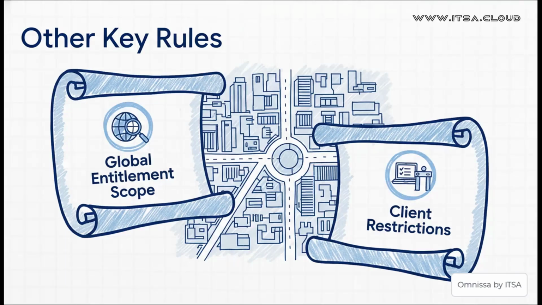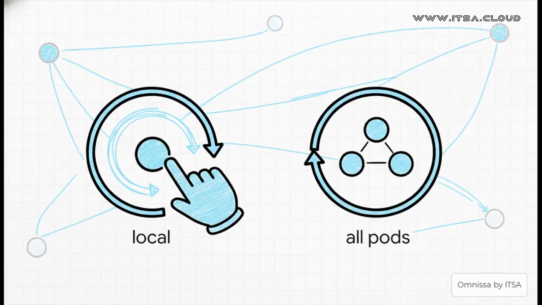Besides those, there are a couple of other really important rules I want to highlight because they have a huge impact on both the user experience and your security posture. Let's look at global entitlement scope and client restrictions. So, global entitlement scope. This is a big one. It basically asks the question, when a user logs in, do we give them the closest desktop for the best possible performance, or do we search the entire network across all our connected pods to find any available desktop? It's a critical dial you can turn for managing your resources.